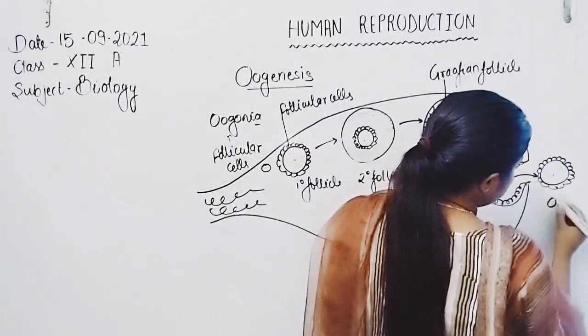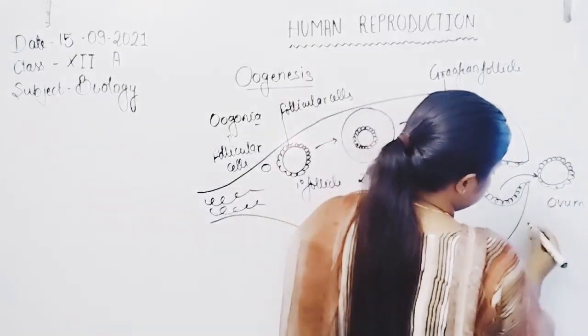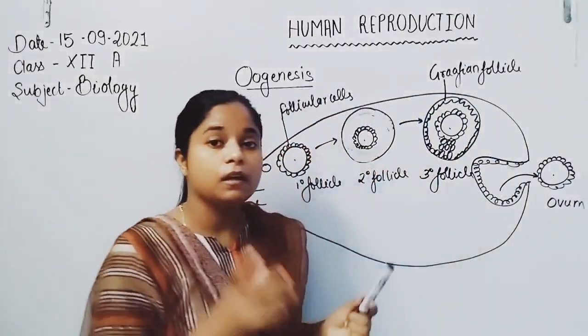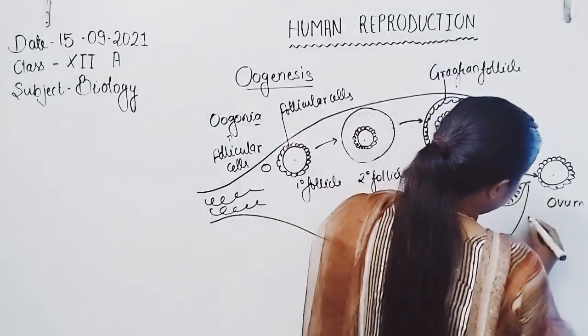ovulation. Here is the ovum. The process of expelling the ovum from the ovary is known as ovulation.